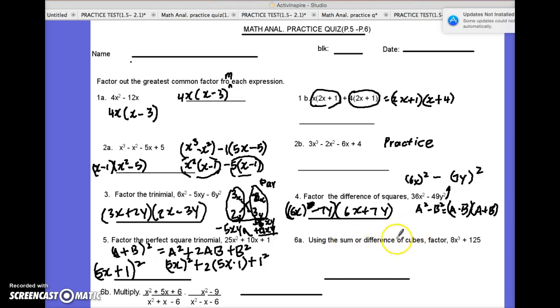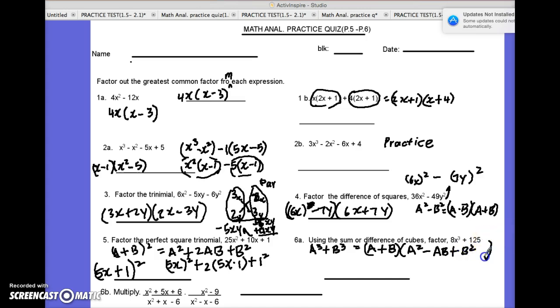What else do we have on this page? Let's go ahead and we're going to use the sum or difference of cubes for this. Here comes the pattern for that. This is a sum because it's plus. So here's what the template looks like. A cubed plus b cubed will be a plus b as a binomial times a squared minus the product, which is ab, and then plus b squared.